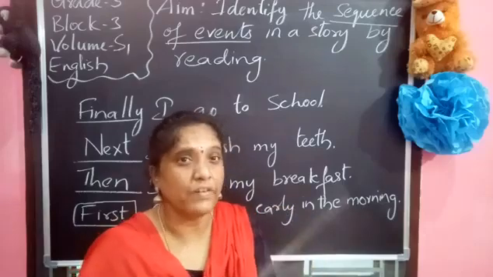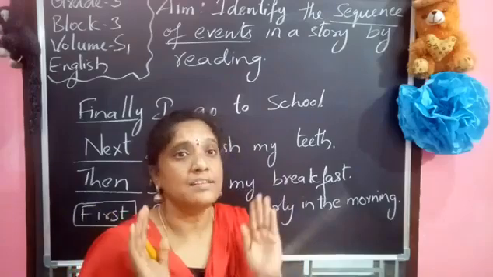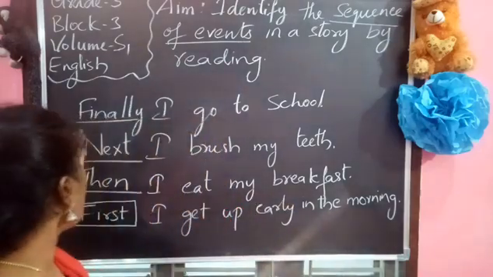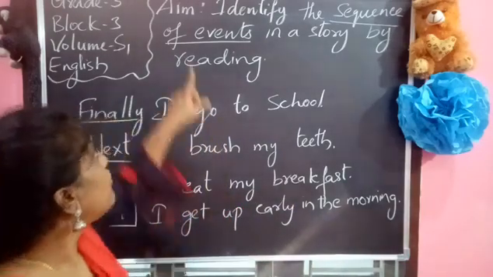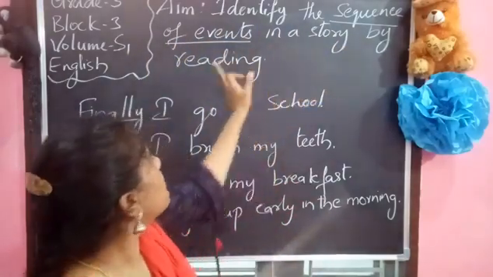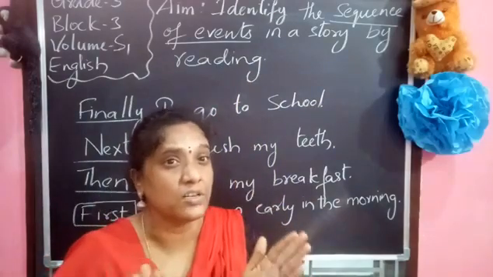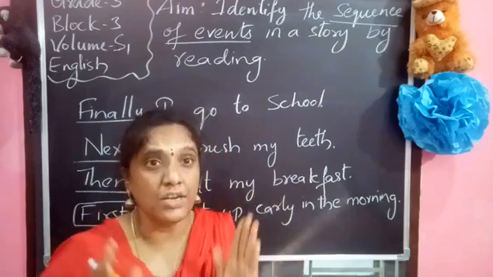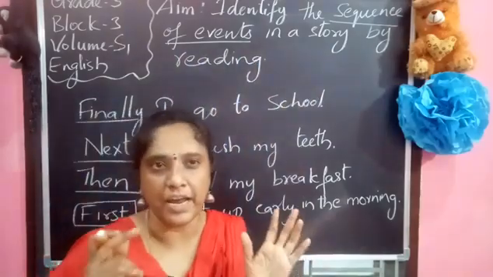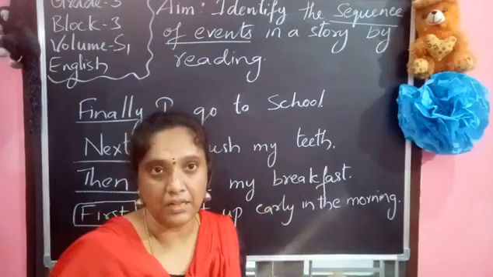So what do you want to do? First you want to improve your listening skills, so that you can give the ordering properly. So today our aim is to identify the sequence of the events in a story by reading. That means we are going to read a story. You want to listen to the story very carefully. If you listen very carefully, then only you can give the sequence perfectly. If you are not going to listen, you are unable.